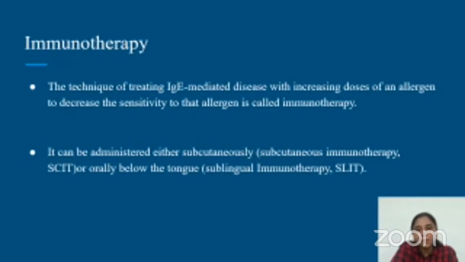SCIT is subcutaneous immunotherapy, where injections have to be given in the subcutaneous plane, that is below the skin, like insulin injections. This is a little painful procedure and it has to be taken repeatedly. Hence, the other form of treatment is more feasible, sublingual immunotherapy. It is called SLIT therapy, where the allergen which is prepared is given in the form of drops, which has to be used below the tongue.